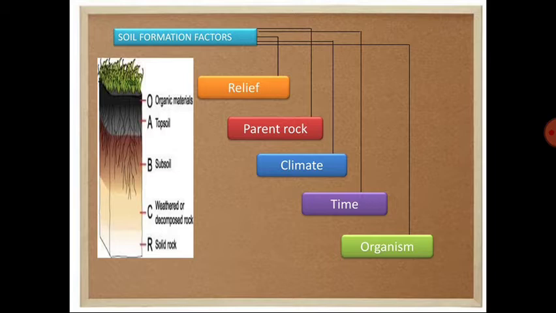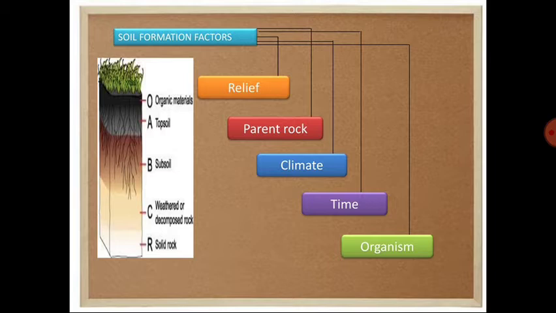Why is climate a very important factor behind soil formation? Because we can observe forest soil there in the mountainous region. Why? As we all know, the vegetation cover is quite high in the mountainous region. So that's why we can observe soil which is very rich in humus there. So climate also plays a very crucial role.